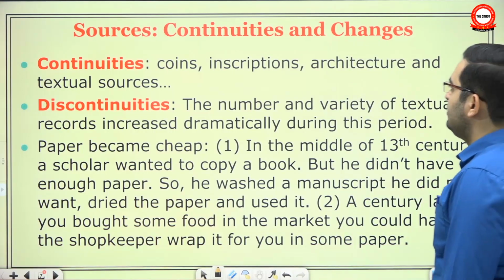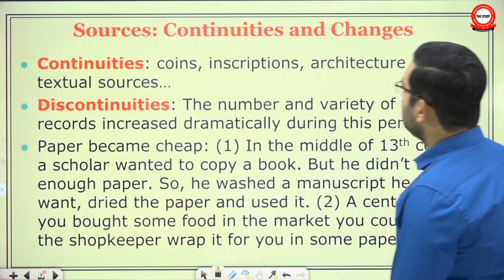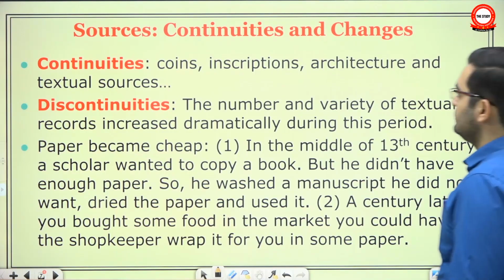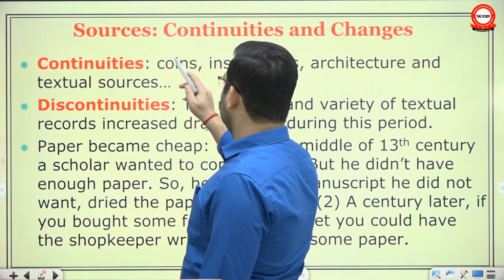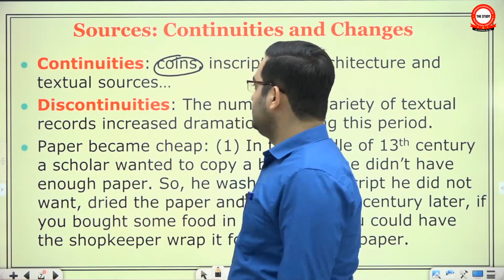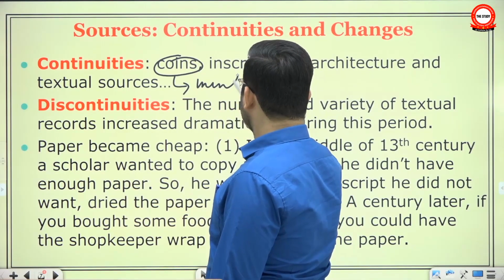And then they come to another issue, the sources for studying history, the continuities and changes. They say that things like coins, inscriptions, architecture and textual sources continue to be important sources to study the history of the period. For example, any king who conquered a place, it was a tradition to immediately mint a coin.